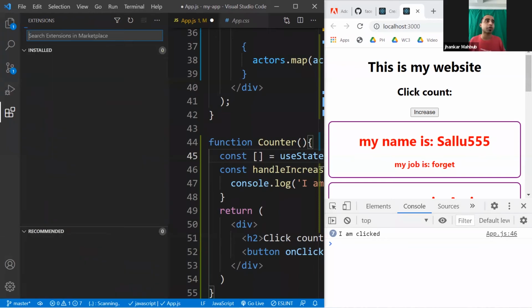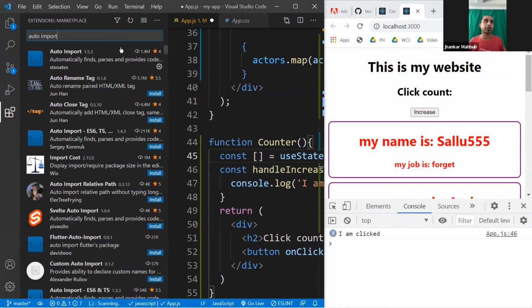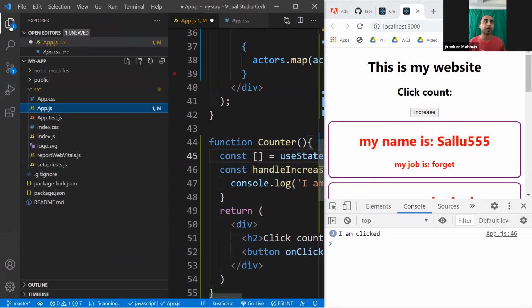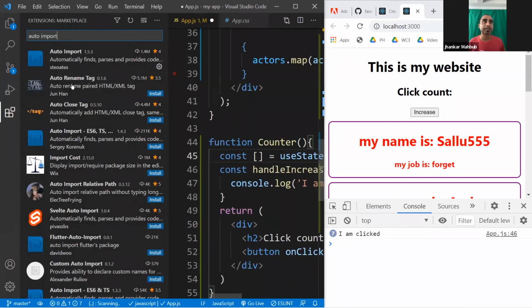This is something called auto import, a bundle actually. I already have it installed, that's why it doesn't show the installed one, but this is part of whatever things I have installed. So I think React starter bundle, something like this.